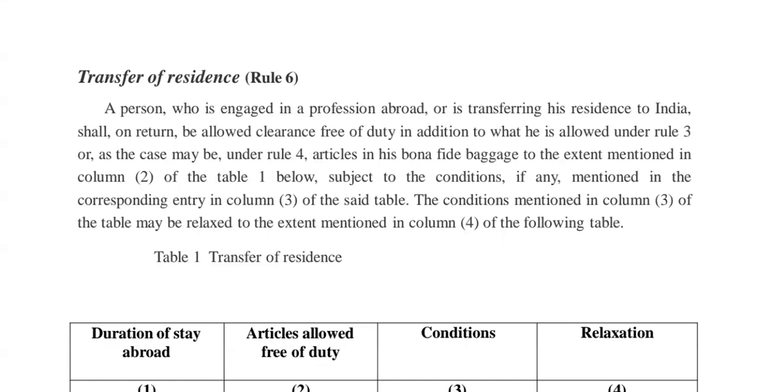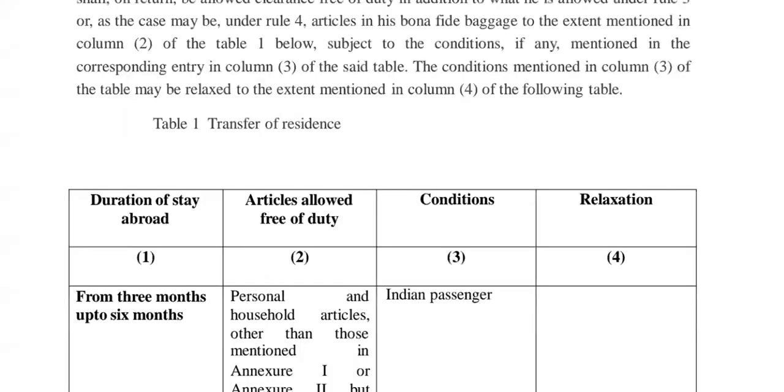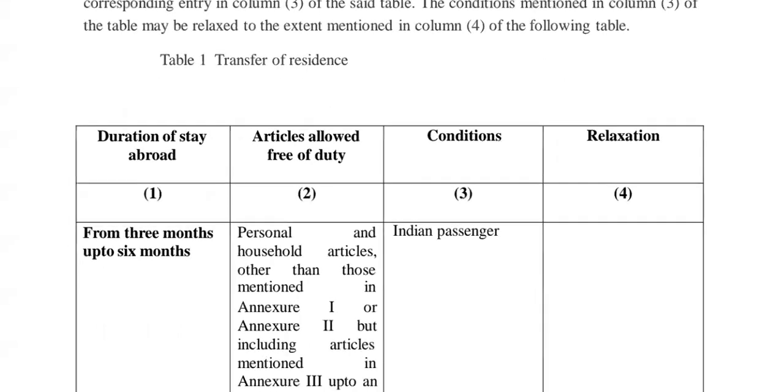If any person is engaged in a profession abroad, and now he is transferring his residence to India, he worked for so many years there as a professional, and then he wants to transfer his entire profession to India itself. Now, for such persons, a different kind of allowance for transfer of residence has been given by rule number 6. So what is that? We'll see. For the duration of stay abroad, for example, he is staying for 3 months up to 6 months.